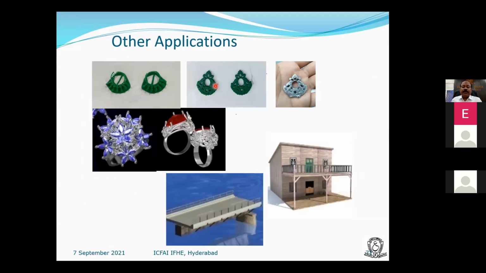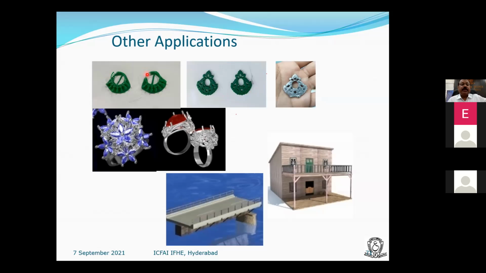Other applications include jewelry. You can see in Hyderabad, almost 10 to 15 companies are using liquid-based 3D printing machines for the jewelry industry.